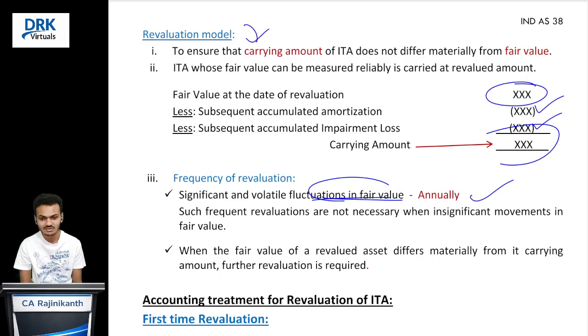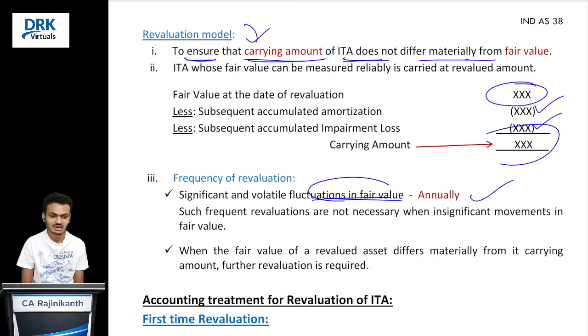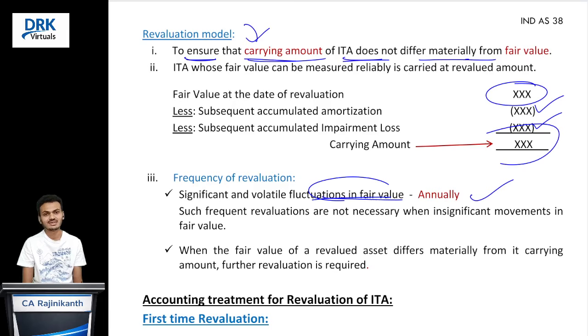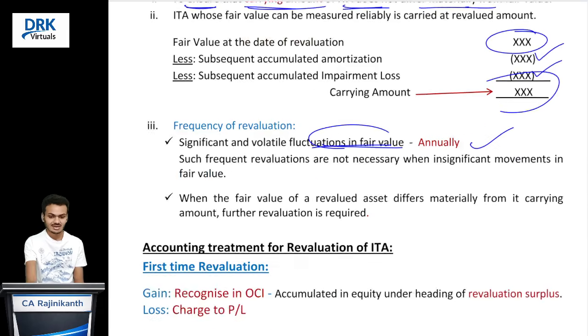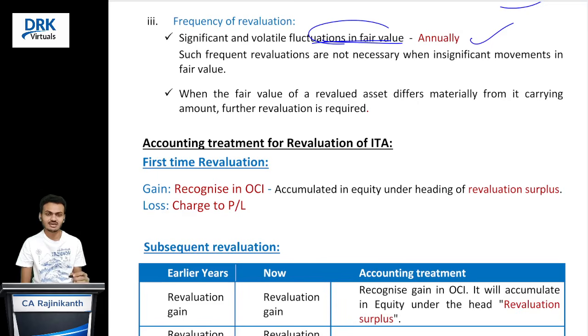See here, what is the revaluation model's primary objective? To ensure that the carrying amount of the intangible asset is not materially different from fair value. So on the date of revaluation, if the carrying amount is not materially different from fair value, revaluation is not required. If it is materially different, yes, you should go for revaluation. That is what the standard is saying, right? And after revaluation, when the carrying amount is again materially different from fair value, you go for further revaluation.